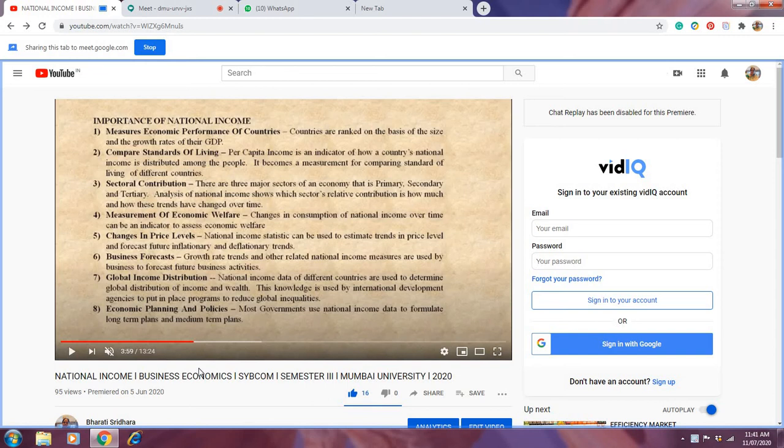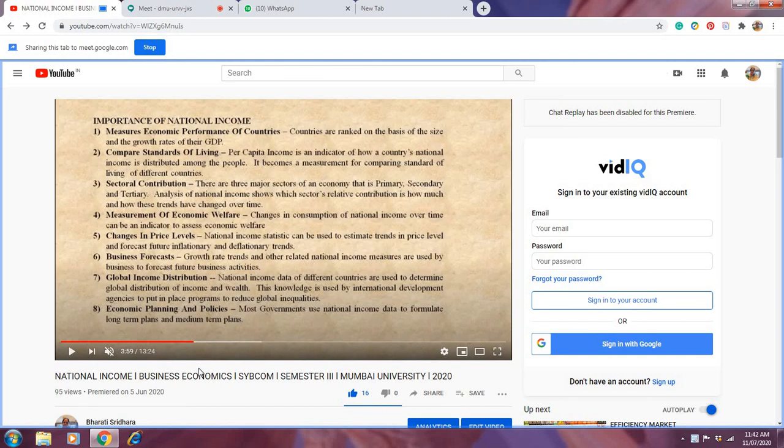This is a simple example I am telling you, but for every business it is very important to know what the trend in the economy or the market is, and accordingly they will do their production. So for business forecasting, knowing national income is very, very important. Now the next point is global income distribution.